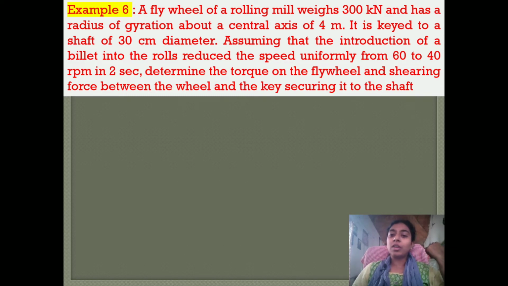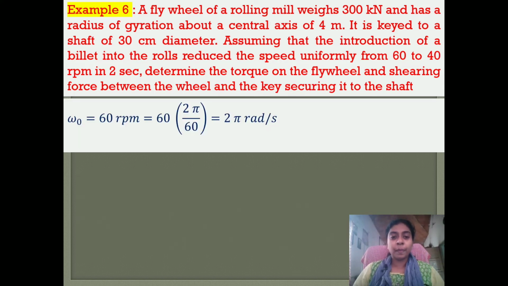Determine the torque on the flywheel and the shearing force between the wheel and the key securing it to the shaft. The initial velocity omega naught is given as 60 rpm, 60 revolutions per minute. So we multiply it by 2 pi to convert the revolutions to radians, and divide by 60 to convert minutes to seconds. So we get 2 pi radians per second.